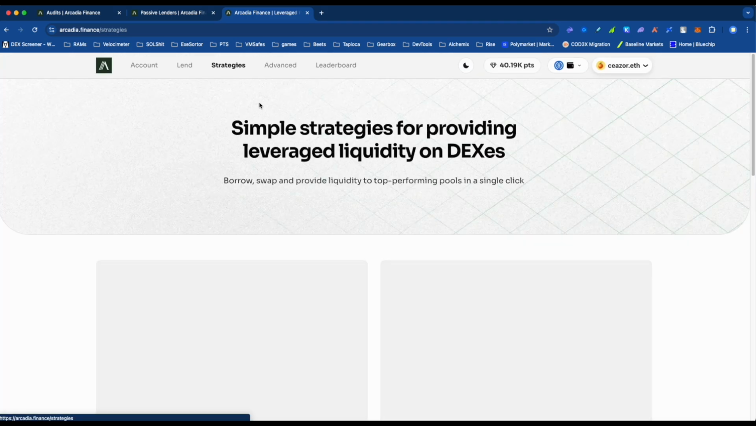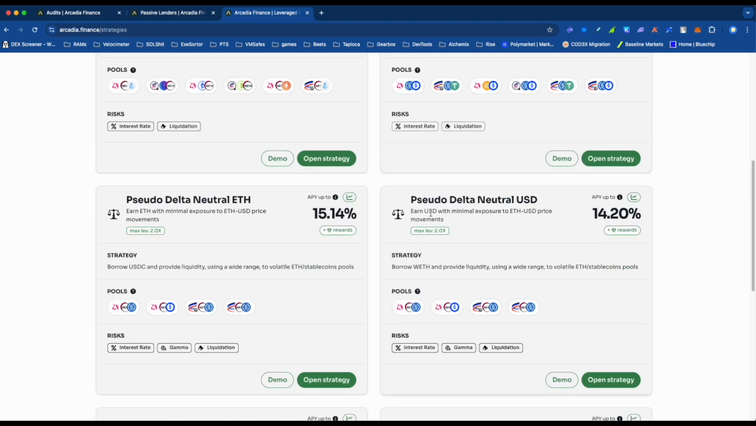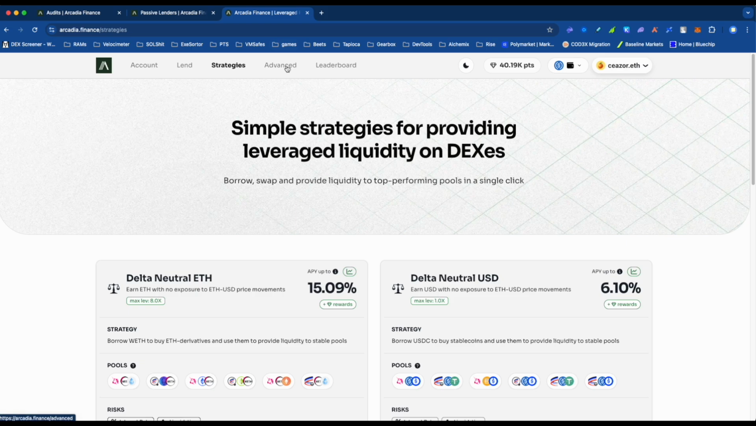Okay, so let's take a look at some of the pre-made strategies, and if you really want to geek out and customize your strategy, I would suggest you dig deeper, read on this advanced type thing, and you can do that.